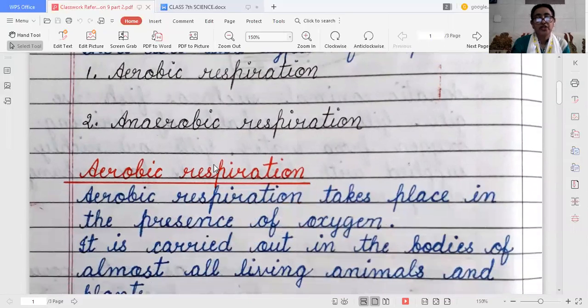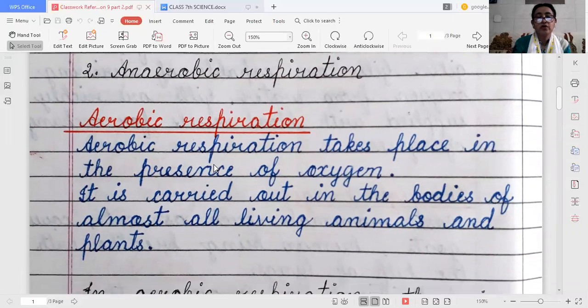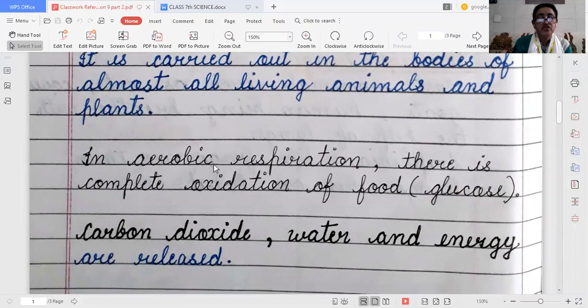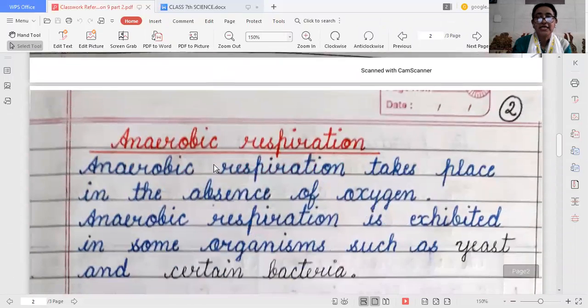What is aerobic respiration? When respiration takes place in the presence of oxygen, it is known as aerobic respiration. It is carried out in the bodies of almost all living animals and plants. In aerobic respiration, there is a complete oxidation of glucose. Glucose reacts with oxygen, and carbon dioxide, water, and energy are released.